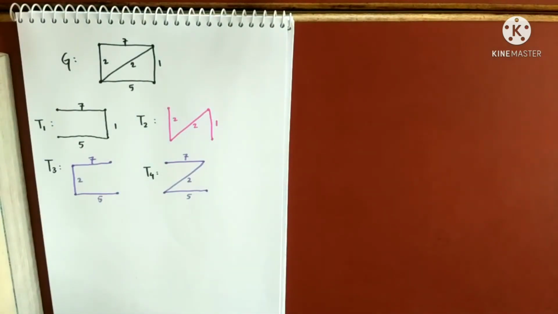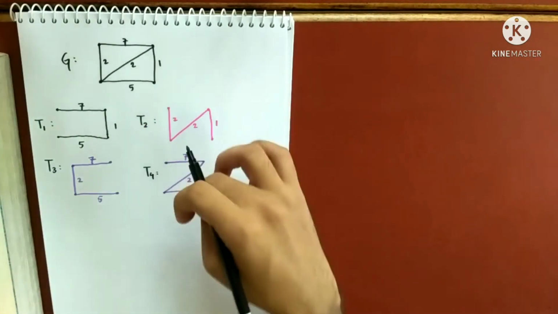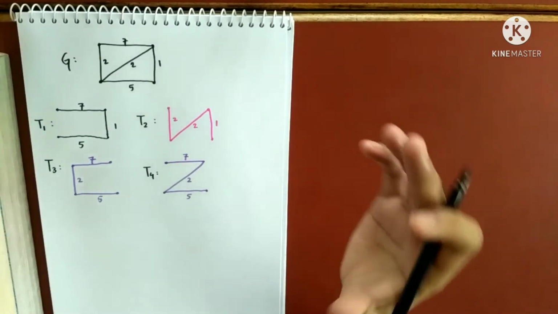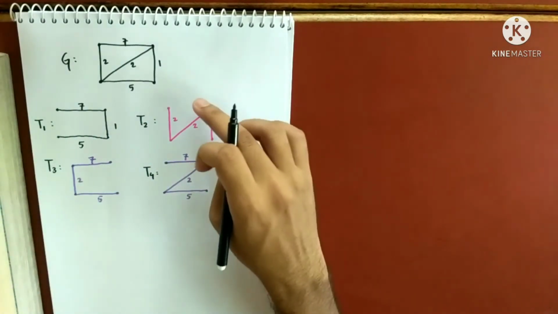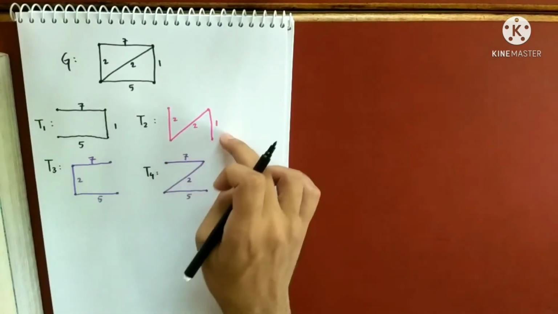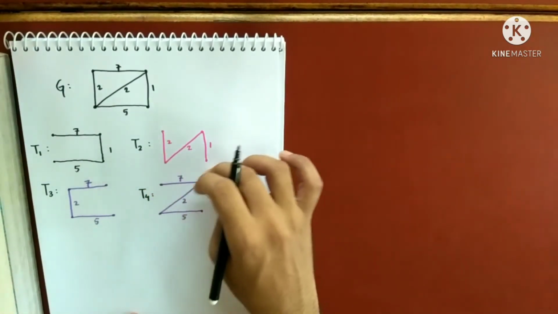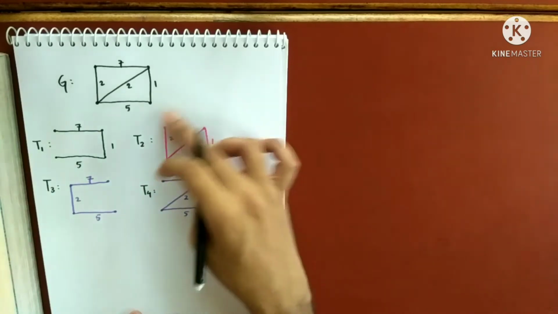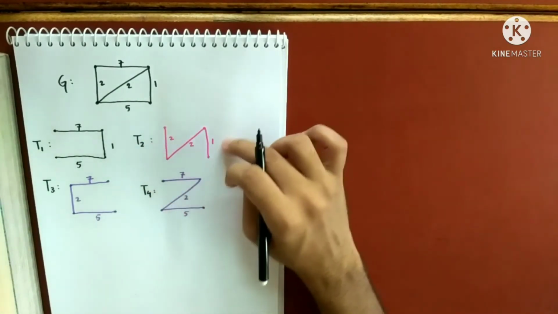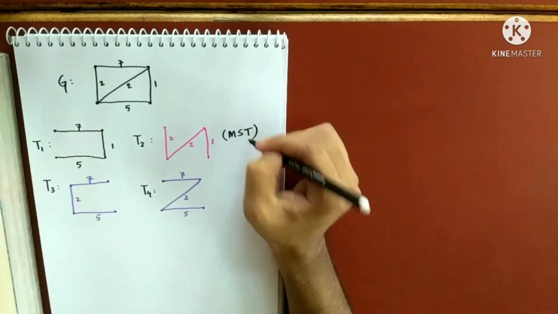This has got the weight 13, this has got 5, this has got 14, this has got 14. Now whatever I have drawn, and you consider all the possible ones, I am guaranteeing that this is the spanning tree which has got a minimum weight. This is a spanning tree having the minimum weight. So this is called the minimum spanning tree, MST.